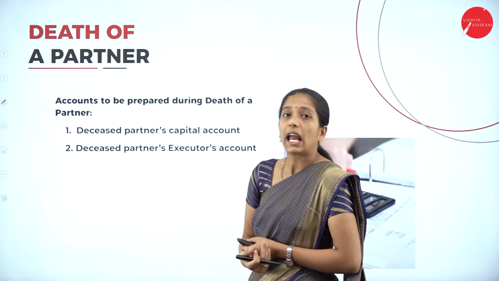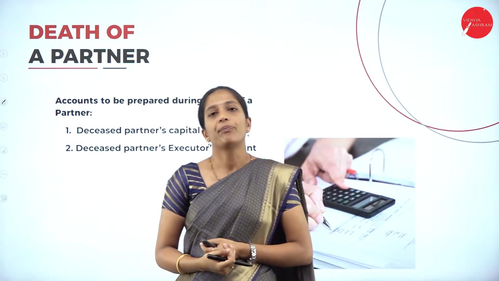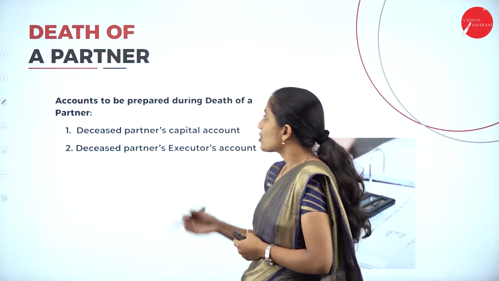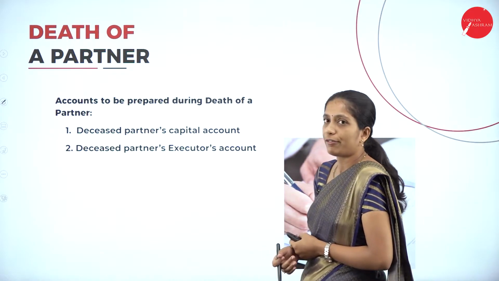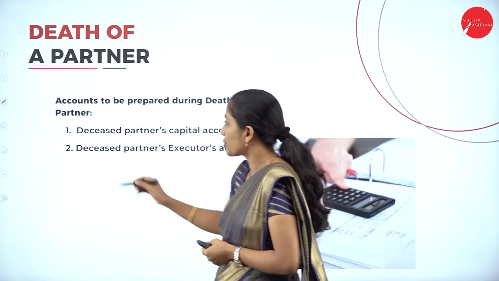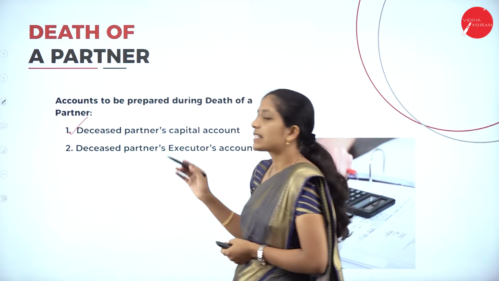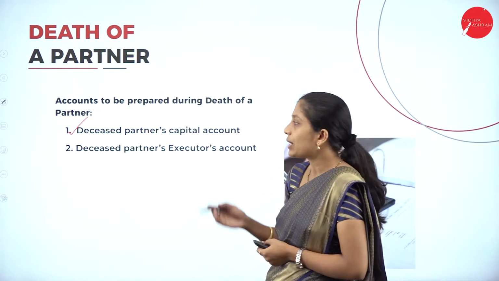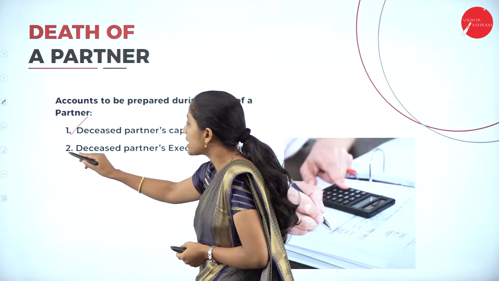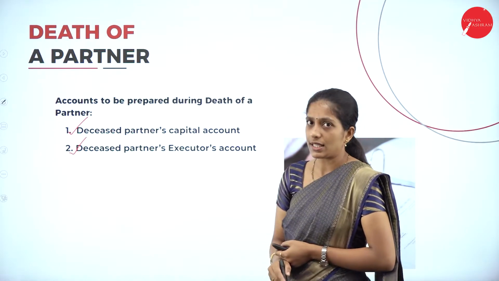Now, what are the accounts to be prepared on the death of a partner? There are two accounts to be prepared. One is the deceased partner's capital account, and the second is the deceased partner's executor's account.